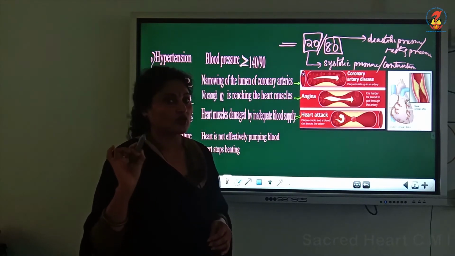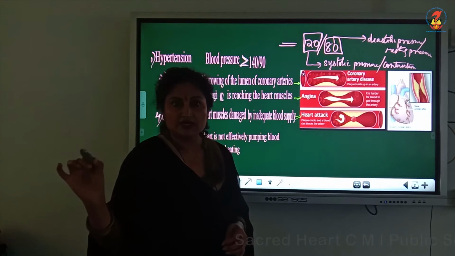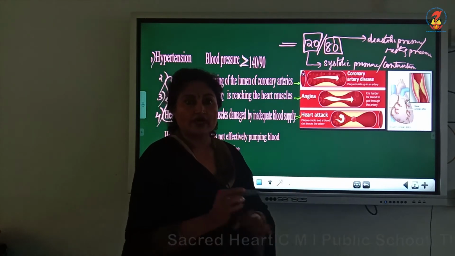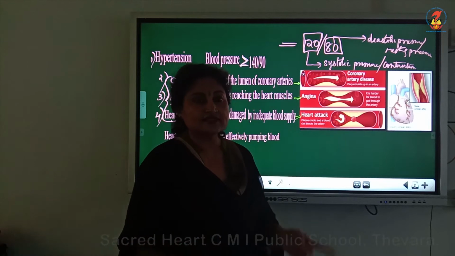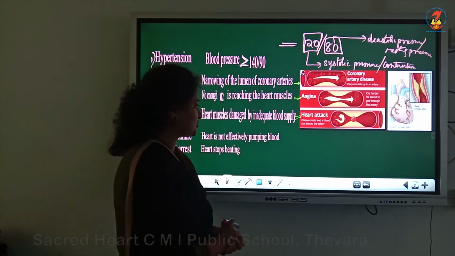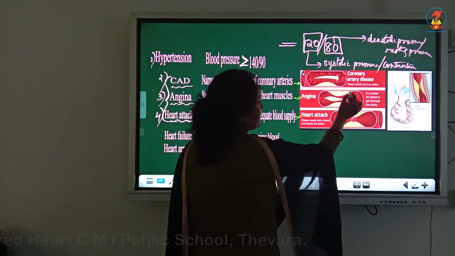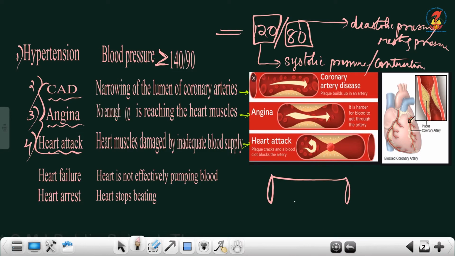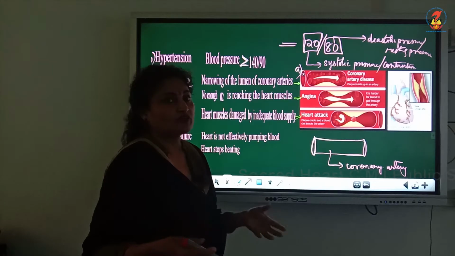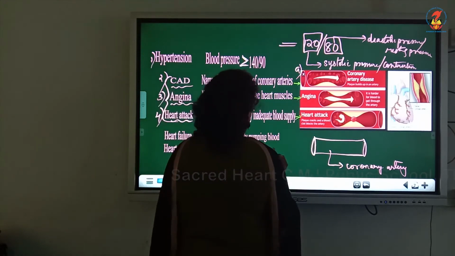Now, these three, CAD, angina and heart attack, are affecting the coronary artery. Which artery? Coronary artery, not the pulmonary artery or the aorta or any other artery. It is affecting the arteries that are supplying the cardiac musculature. So, there is a representation of the blood vessel. See, the blood vessel that is supplying the heart, that is the coronary artery. Look at the first picture, A. What is happening is you can see plaques are built up in the lumen of the coronary artery, which is represented in yellow color.